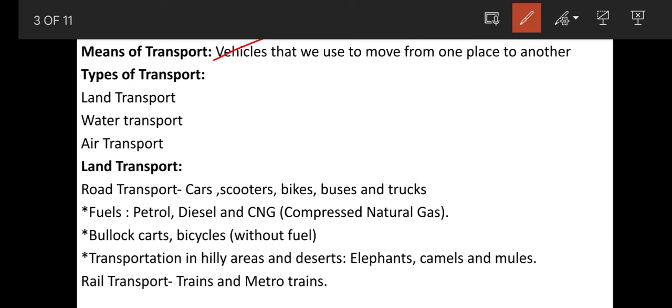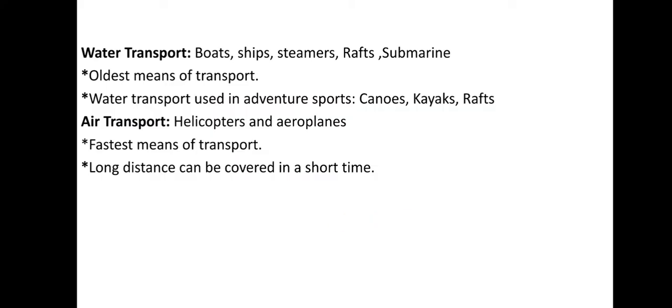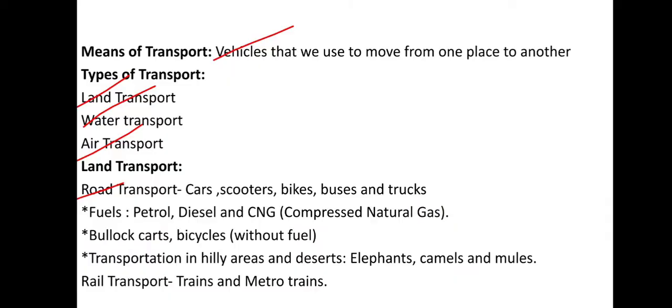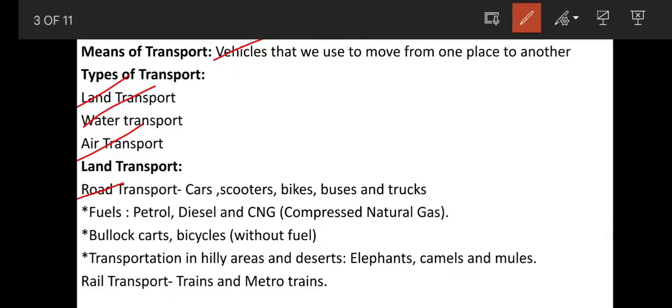There are three types of transport. They are land transport, water transport and air transport. Land transport is again divided into two types. They are road transport and rail transport. What are examples of road transport? Cars, scooters. Rail transport: trains and metro trains.